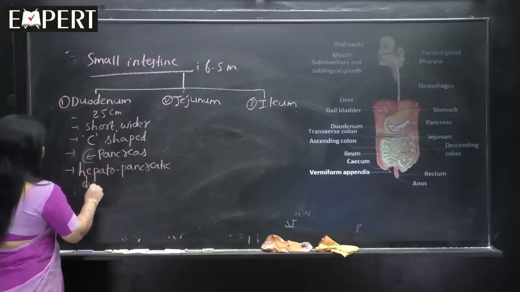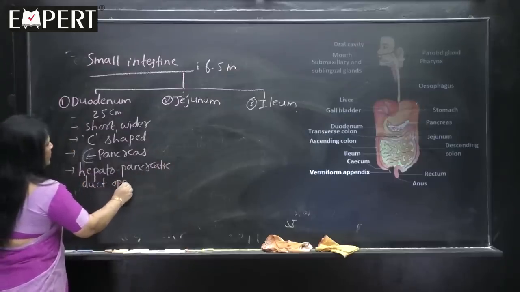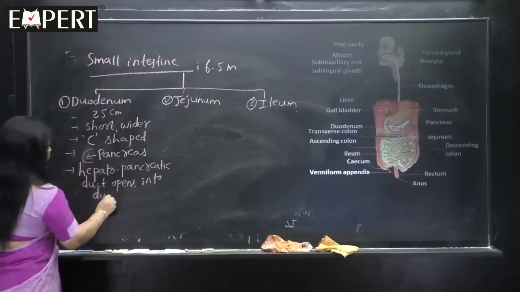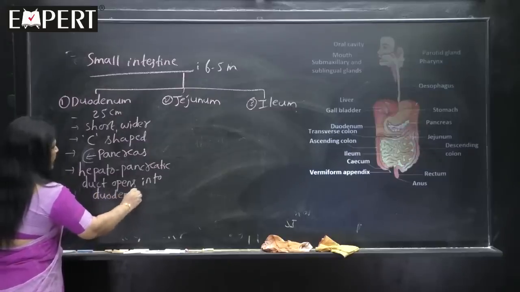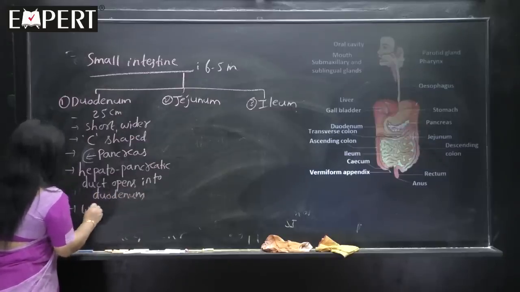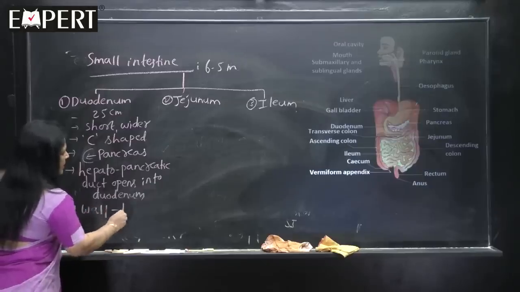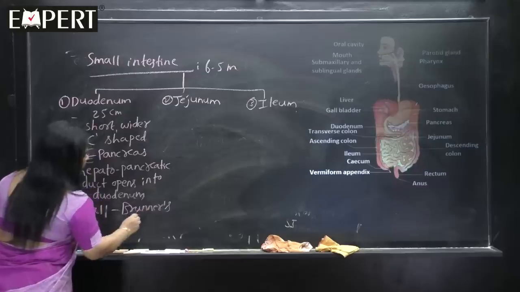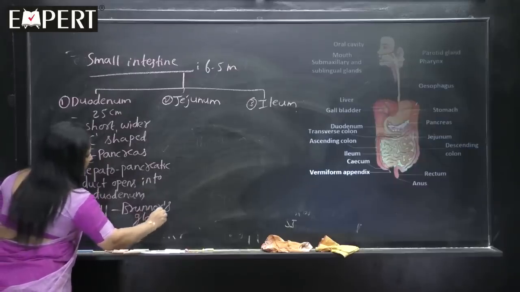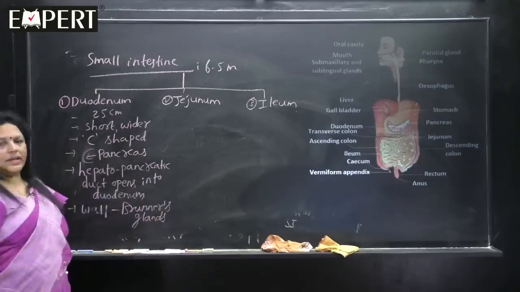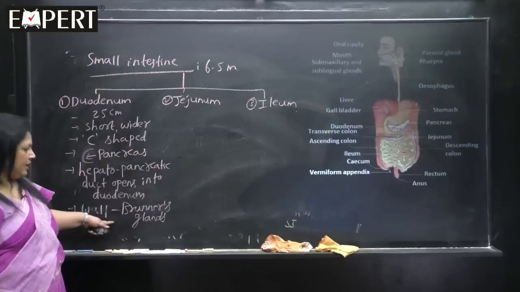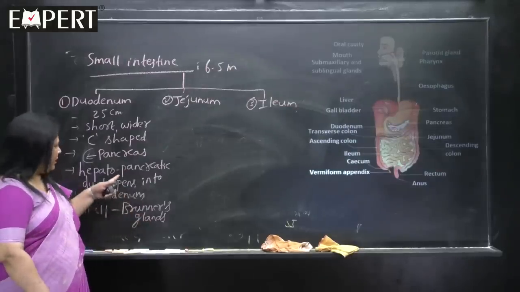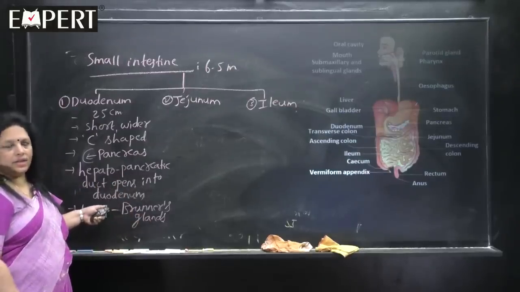Hepatopancreatic duct opens into duodenum, and the wall of the duodenum shows special digestive glands called Brunner's glands. What are they called? Brunner's glands. So, the wall of the duodenum shows digestive glands which are called Brunner's glands. All these we are repeating in the next session again.